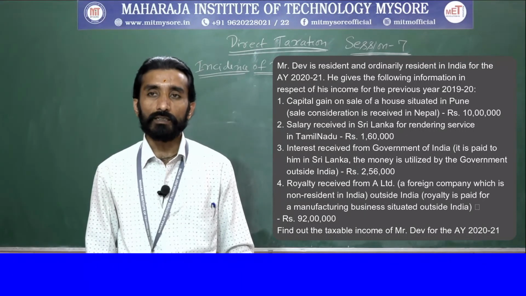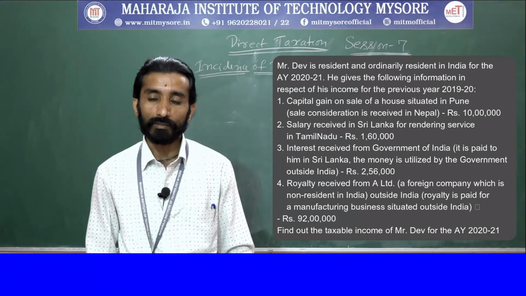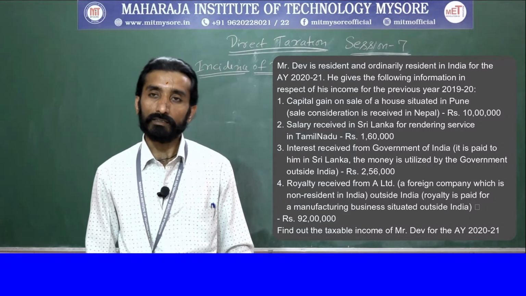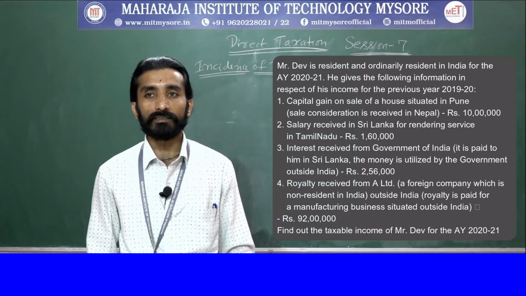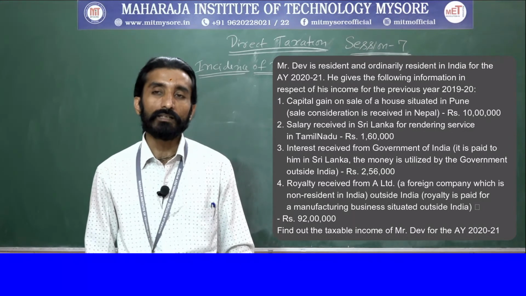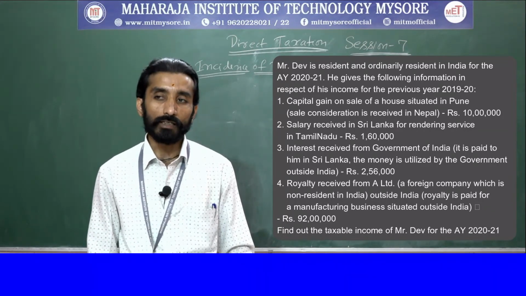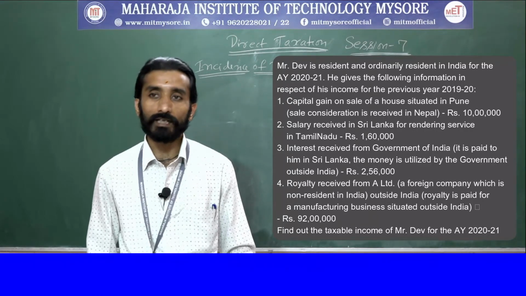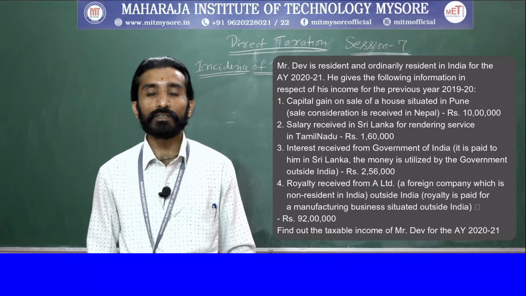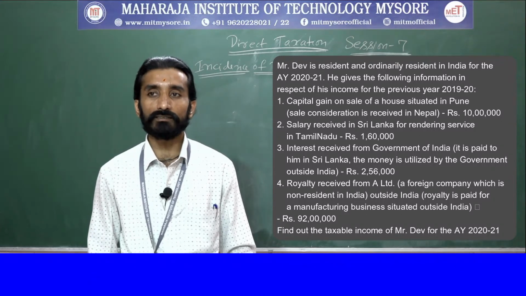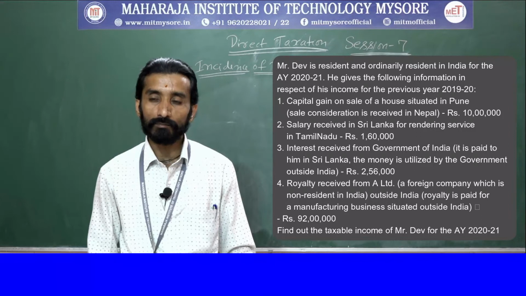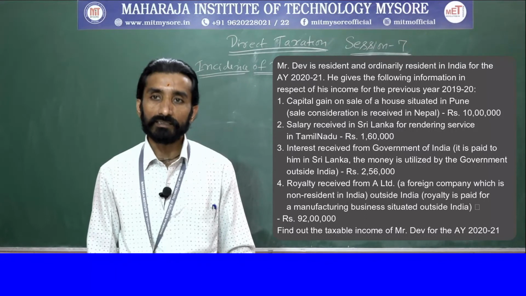So first one, capital gain on sale of house situated in Pune. This is an Indian income. Received in Nepal, he is receiving outside, no issues. But it is an Indian income chargeable to tax. Next thing is salary received in Sri Lanka for rendering service in Tamil Nadu. So accrual and arising is in India only. So again it is chargeable to tax, that is 1,60,000. Next thing is interest received from the Government of India. Government of India is giving the interest, so again it is Indian income. With respect to resident and ordinarily resident, it is chargeable to tax, 2,56,000.